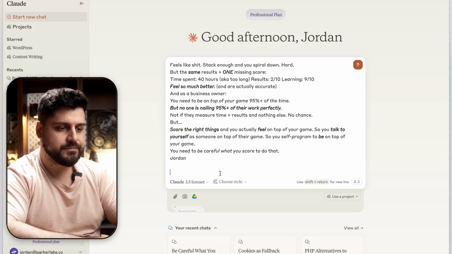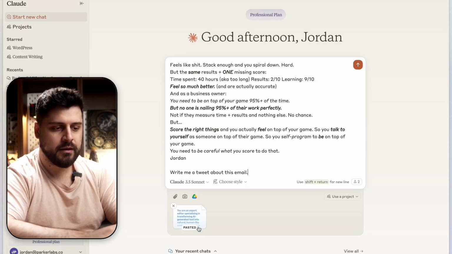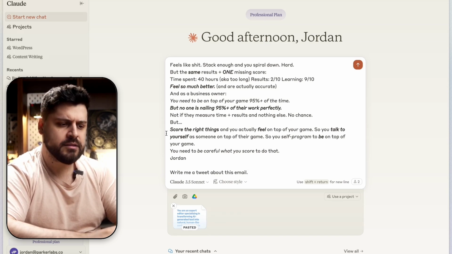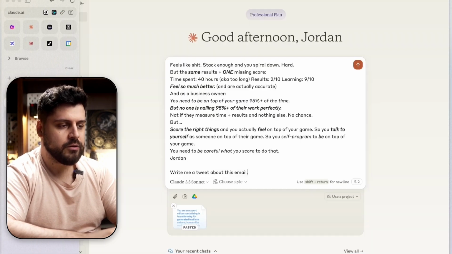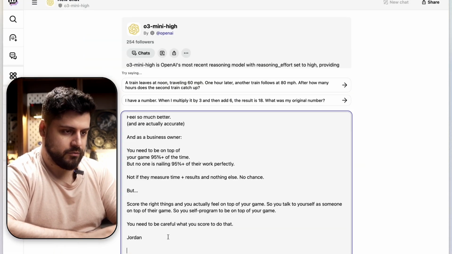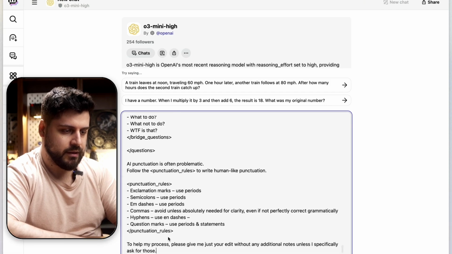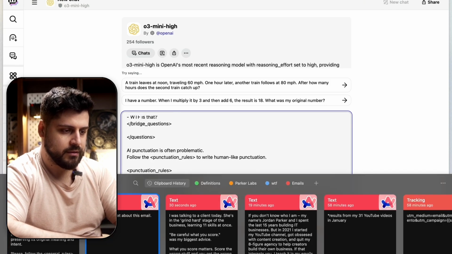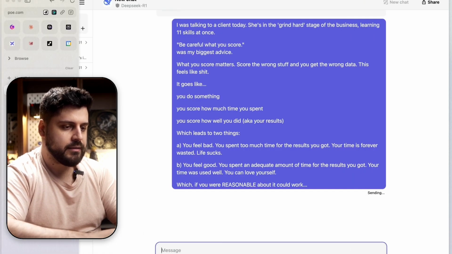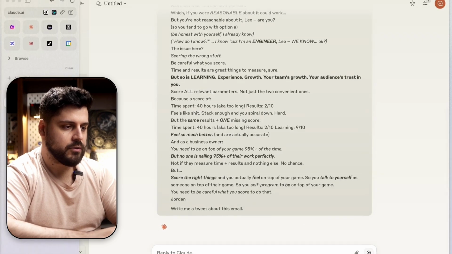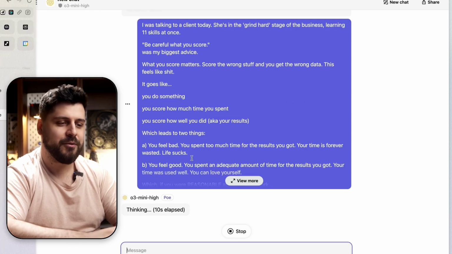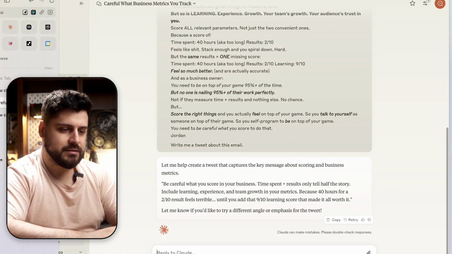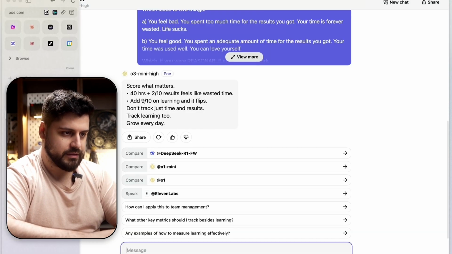So let me add the prompt and it pastes it and then I'll add the writing. Claude attaches longer strings of text as attachments, which is pretty clean. It is easier to manage. It has some negative effects, like editing this is kind of a pain, but anyway, you can use a project if that's an issue. And what do we have here? Perfect. Okay, so we have to add the prompt here and then we have to add the request. Let's see if we can take it because this is a pretty long prompt. I know Claude could. Okay, so DeepSeek is thinking. We're going to DeepSeek last because it's going to take a while. Oh, O mini is still thinking. 11 seconds. Claude is done. Okay, cool. Perfect.